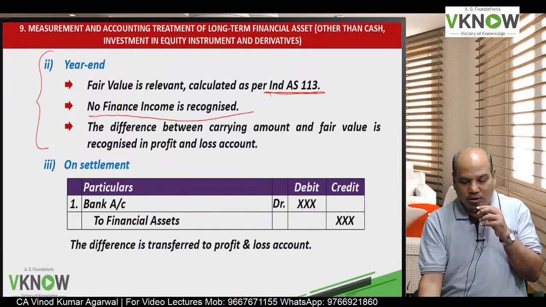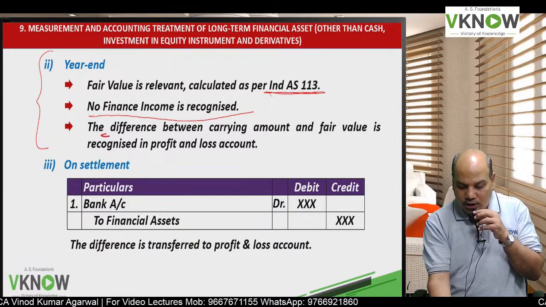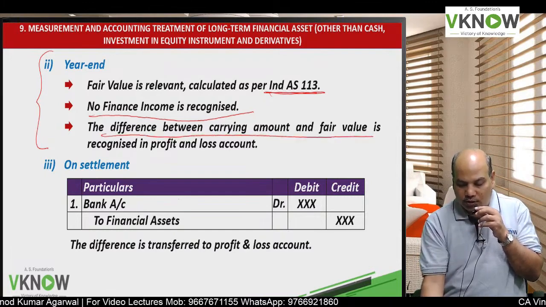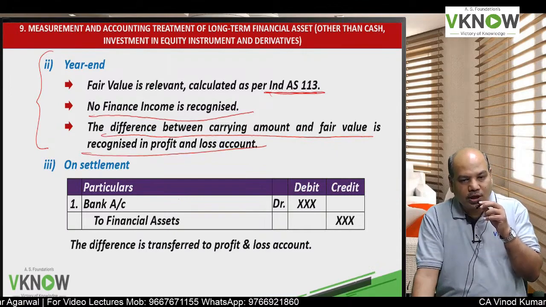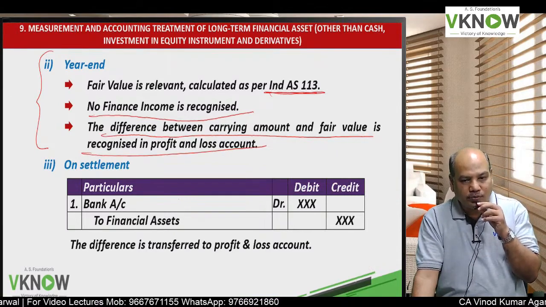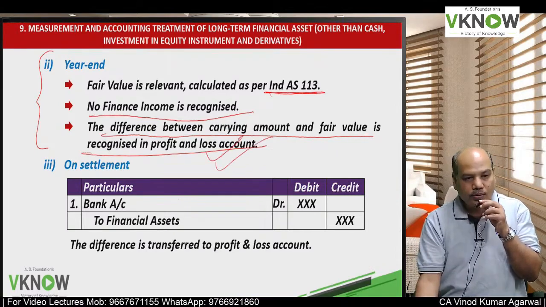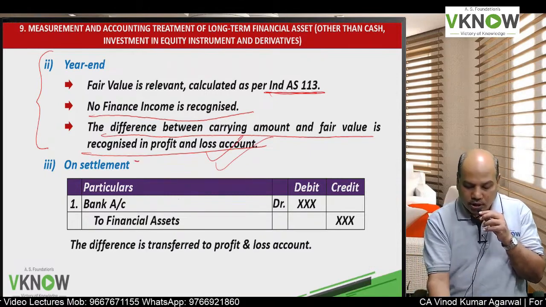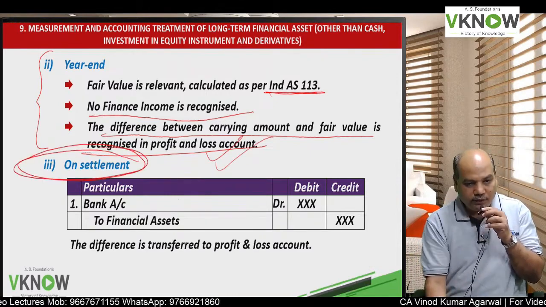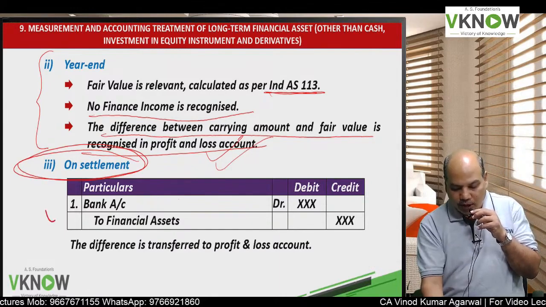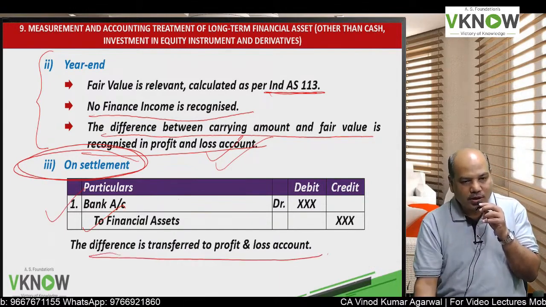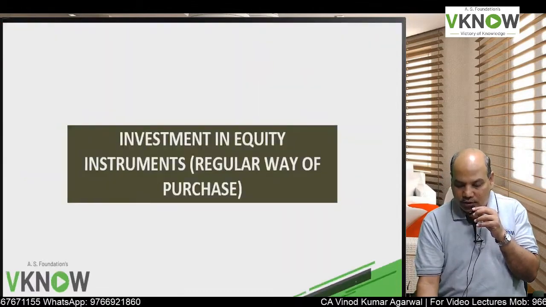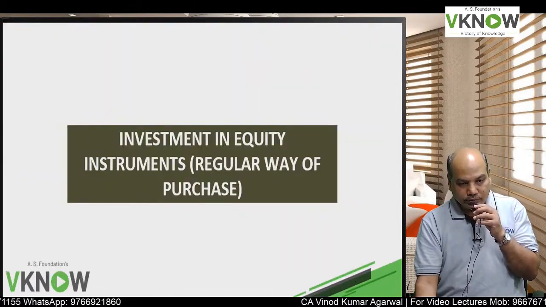Any difference between carrying amount and fair value is transferred to P&L account. And on settlement of the financial asset, bank to financial asset, any difference is recognized in profit and loss account.